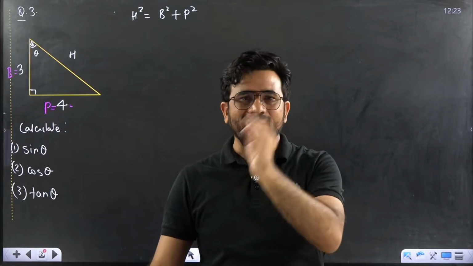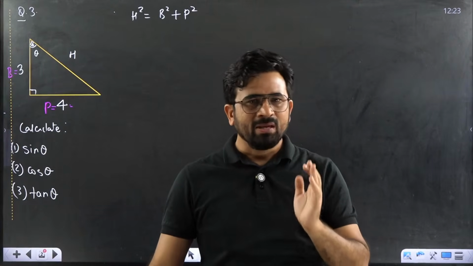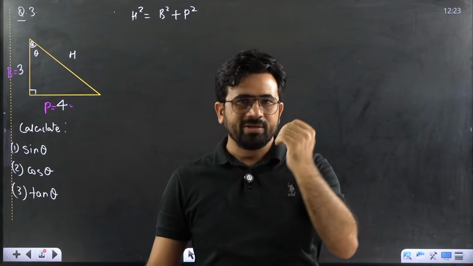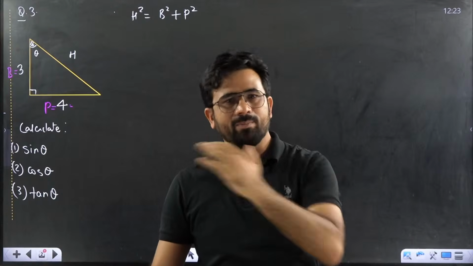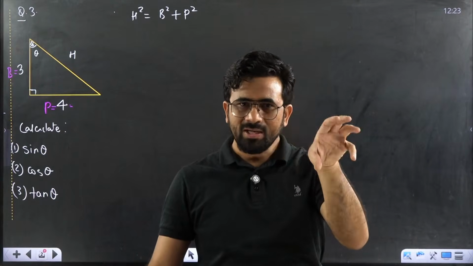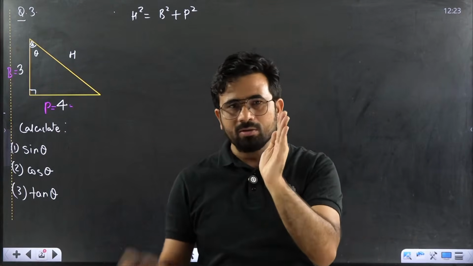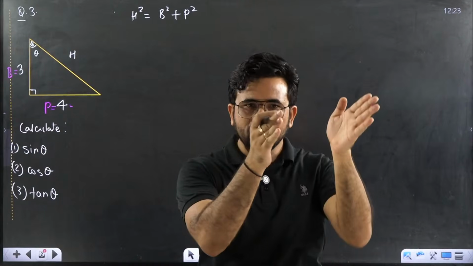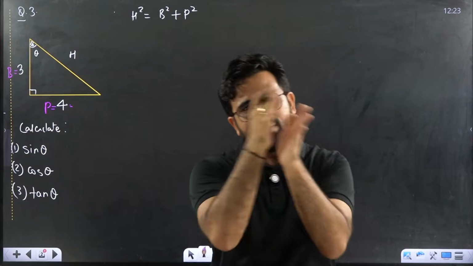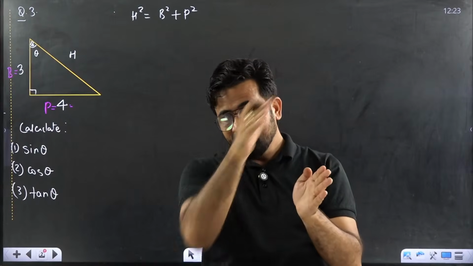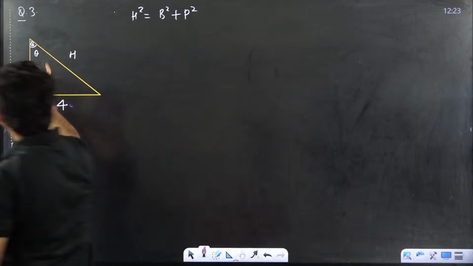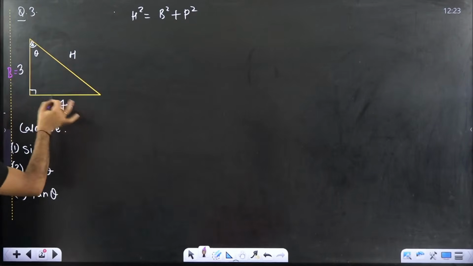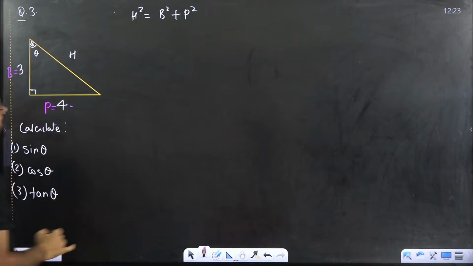And similarly, sin theta and cos theta. Cos theta means base by hypotenuse. Sin theta means perpendicular upon hypotenuse. So cos theta means C, sin theta means sin. So cos is near to base, base is close first. Close to theta would be base, away from theta would be perpendicular. Always remember it. This is very simple.